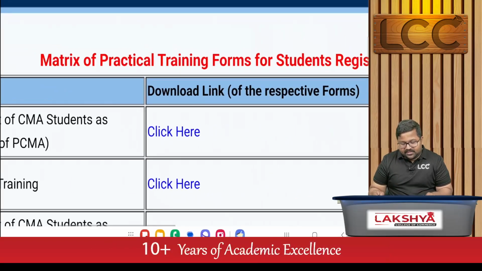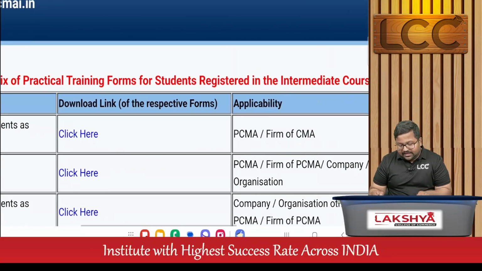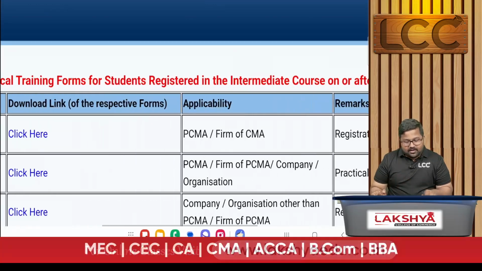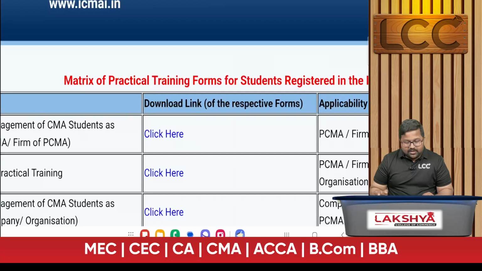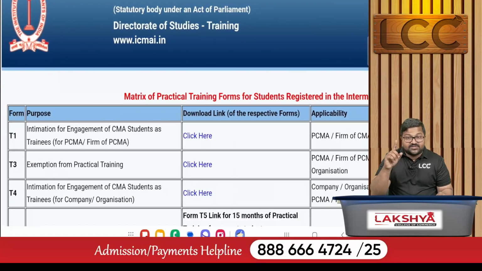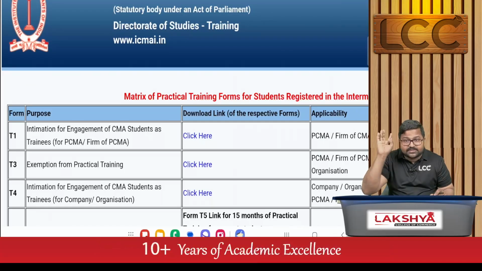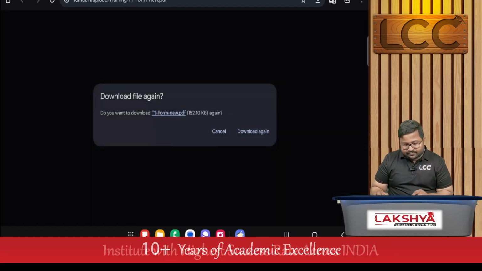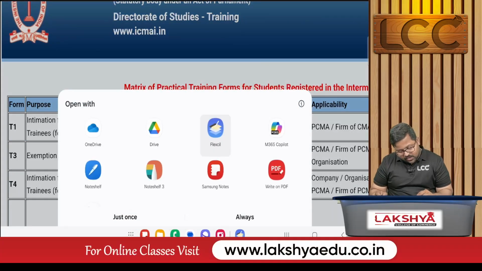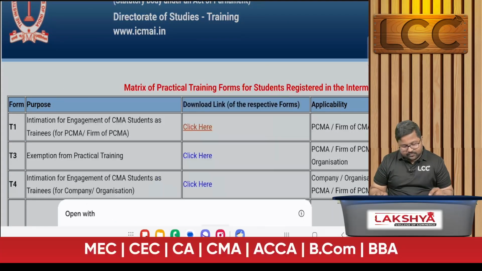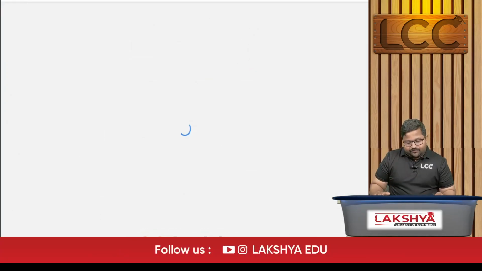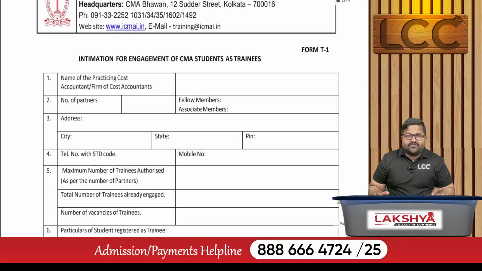Then this will be the link for downloading. There is a requirement of paying fees also. The fees is 2,500. I will show how the T1 form will be. The T1 form is for an exclusive CMA case. So I am clicking that part. Download. This is the T1 form. Sir, see the T1 form.